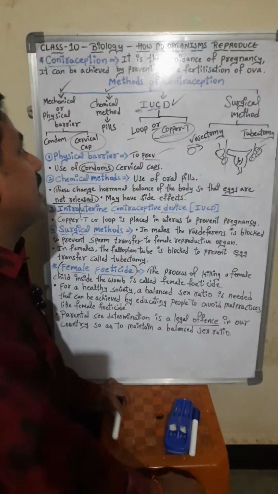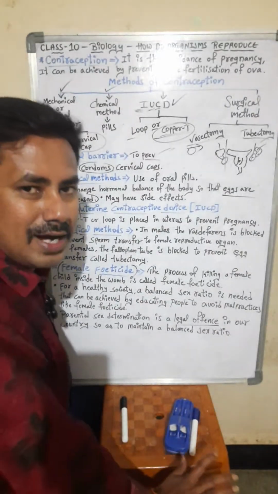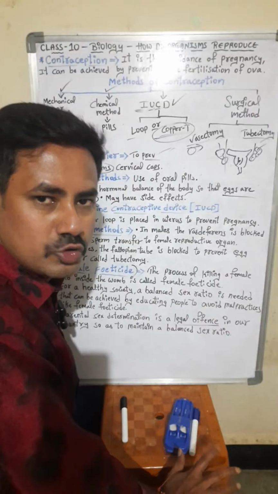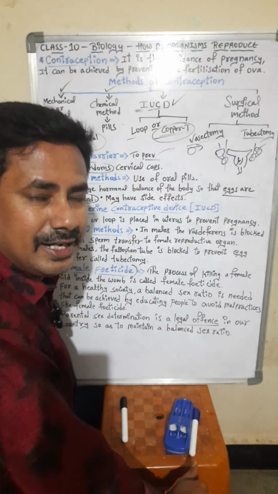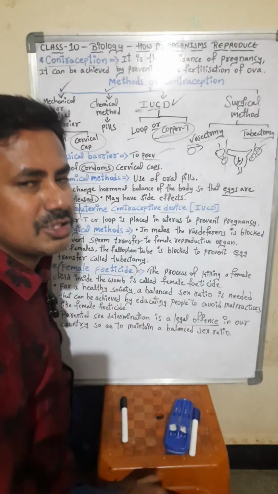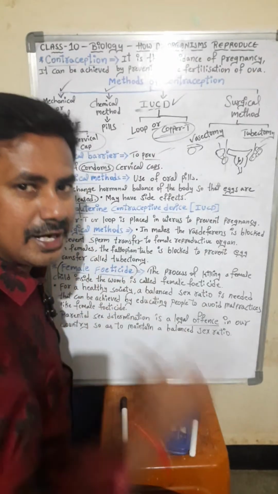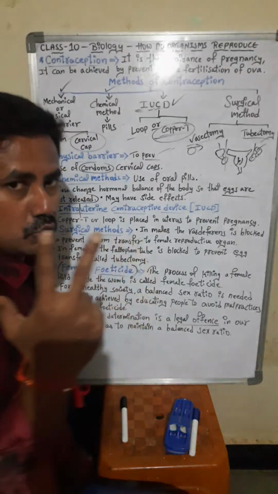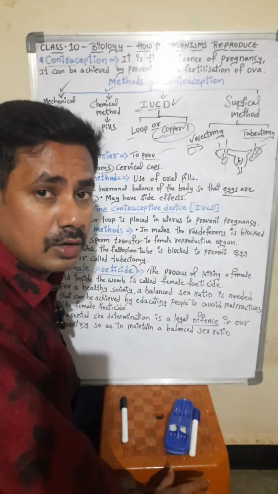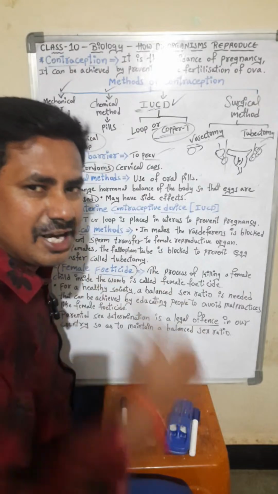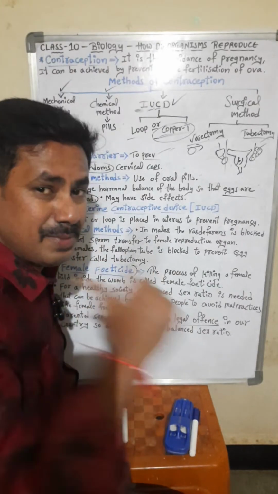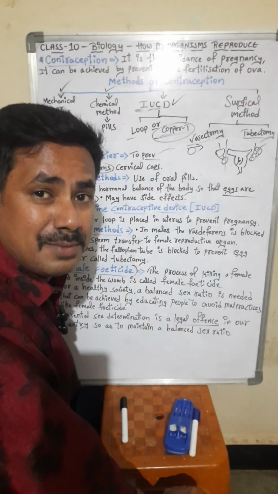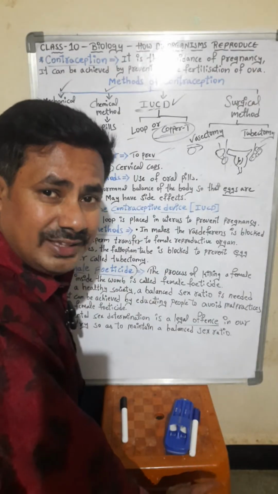By this, students, we have completed How Do Organisms Reproduce, class 10 biology. So what have we completed in biology, students? Life processes we have completed, control and coordination we have completed, and how do organisms reproduce we have completed. In chemistry, chemical reactions and equations we have completed, and acids, bases and salts we have completed. So 2 chemistry, 3 biology, totally